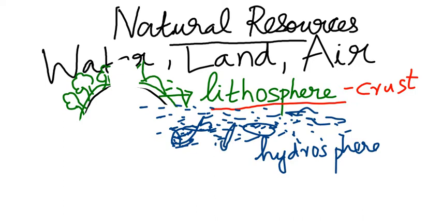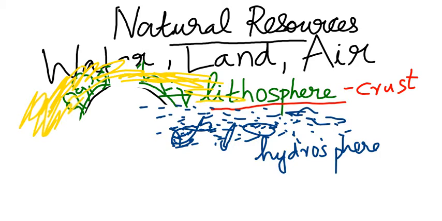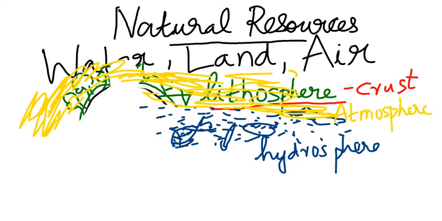Now, what about something which we breathe? That is also present here. Yes, very good. Air. Air is there touching the hydrosphere also, touching the lithosphere also. So, what can this be called as? Good. It's called as atmosphere. So, there is lithosphere, there is hydrosphere, there is atmosphere. We depend on these three spheres. That is how life comes about.